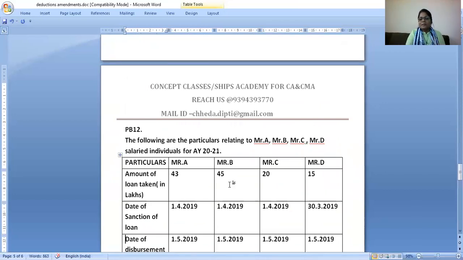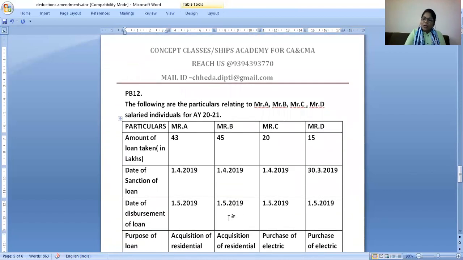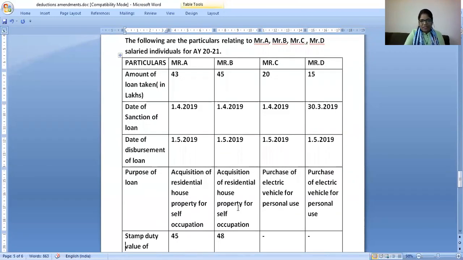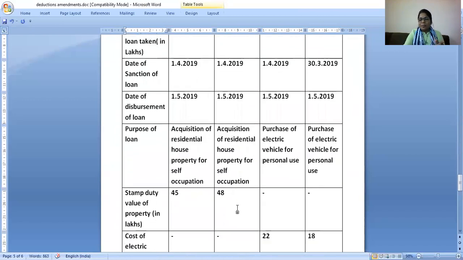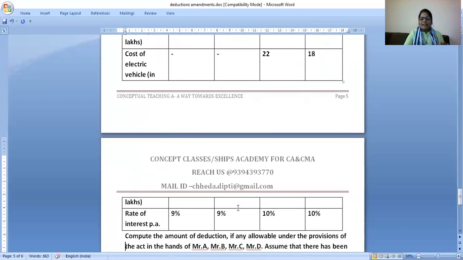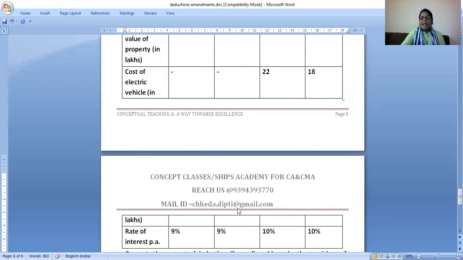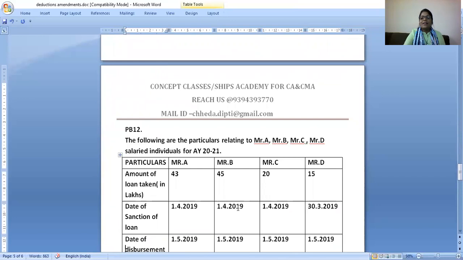Now come to Mr. B. He has taken the loan on 1/4/2019. The loan is sanctioned also on 1/5 for acquisition of a residential house, assuming he's not having any other residential house. But to which value do you have to look? The stamp duty value is 48 lakhs. So will he get a deduction? No, because the stamp duty value should not exceed 45 lakhs.